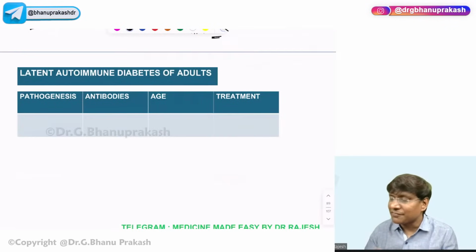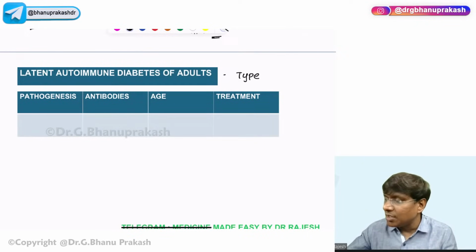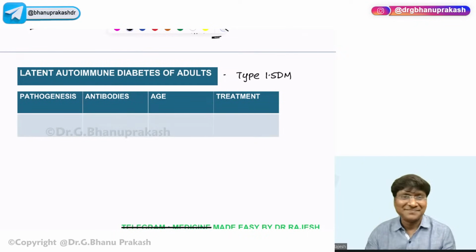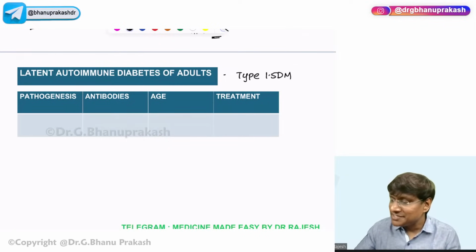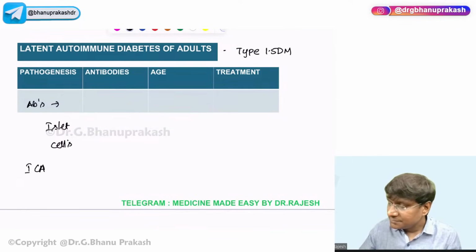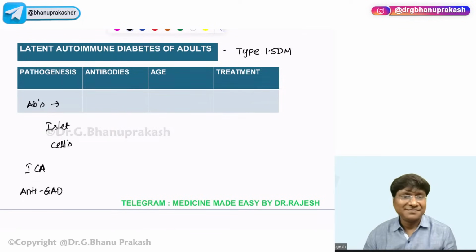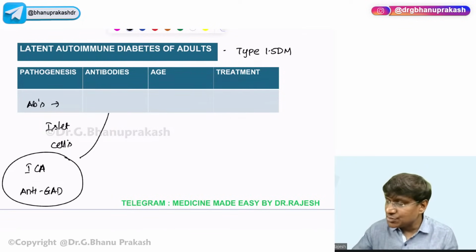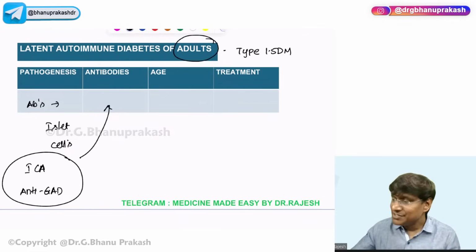Then another important form of diabetes mellitus is LADA. It's a rare form. Another name for this LADA is type 1.5 diabetes mellitus. What is the pathogenesis? Antibodies are formed against the islet cells. These antibodies are islet cell antibodies, right? Or the anti-GAD antibodies. These are the antibodies which will be destroying the insulin. And it is latent autoimmune diabetes of adults, so it is observed in elderly individuals.